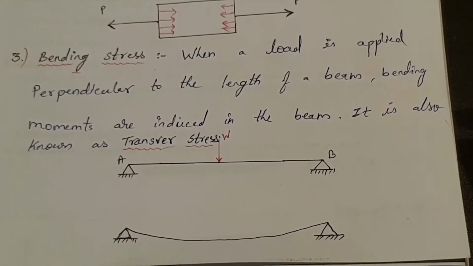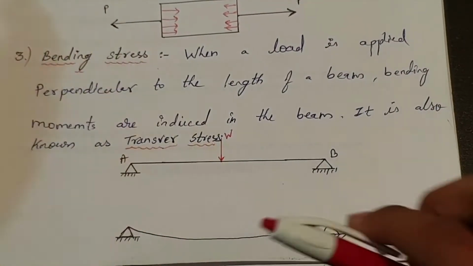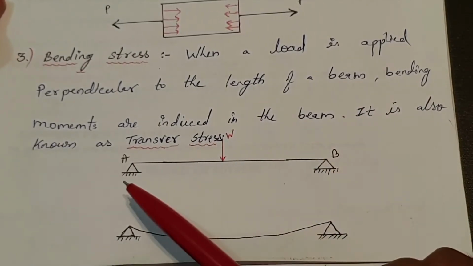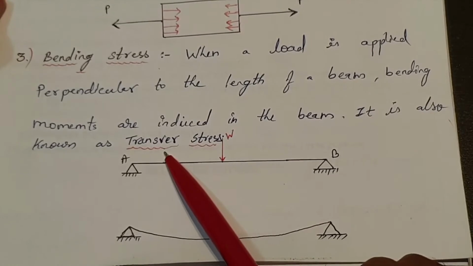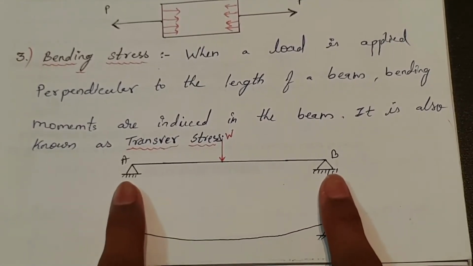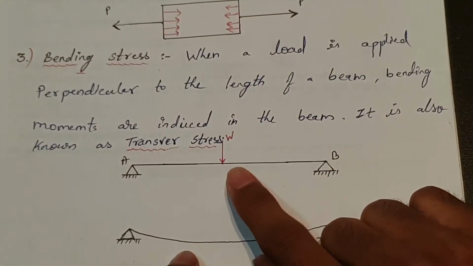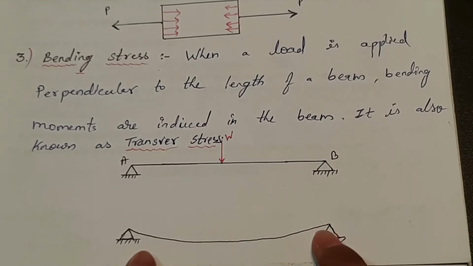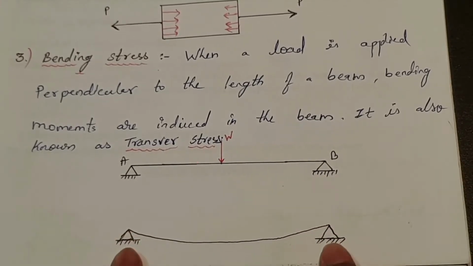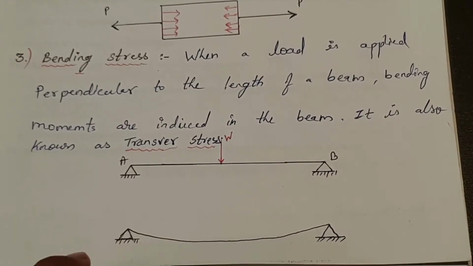The third type of stress is bending stress. When a load is applied perpendicular to the length of the beam, bending moment is induced in the beam. It is also known as transverse stress. Suppose we have taken a beam with two supports and a load is applied at the center of the beam. After applying load, it gets bent, so some internal force is generated at the supports which stops the body to get bent. Such stress is known as bending stress.